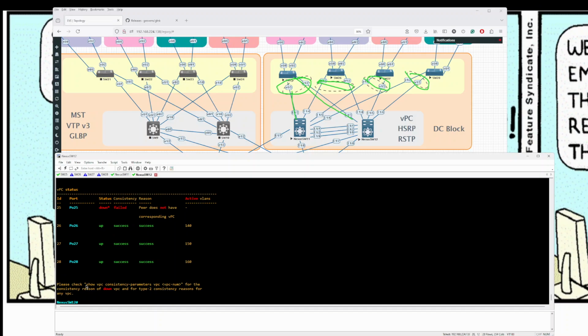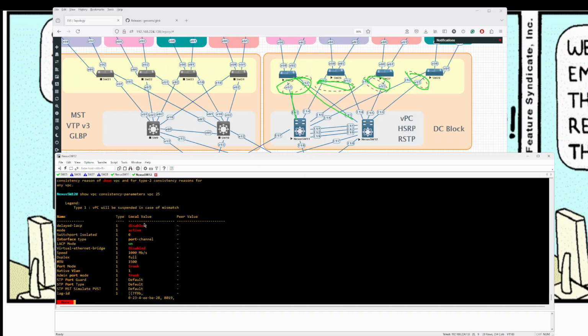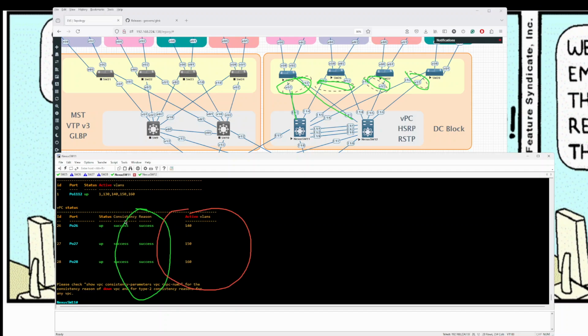When I looked at this command, all right, and enter vPC 25, local value was present. I had the local value, but on the other side, the peer value was not present. Because here, on Nexus switch 11, it wasn't even present. I forgot.